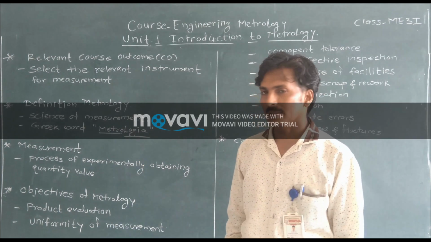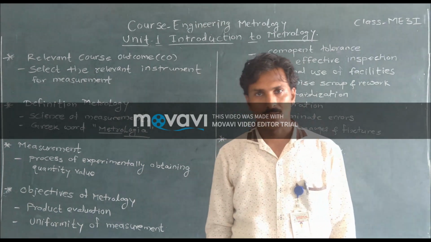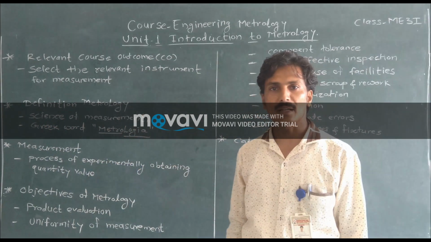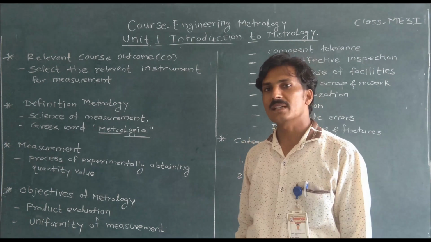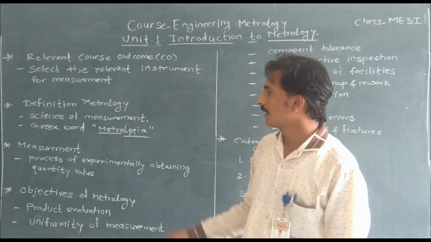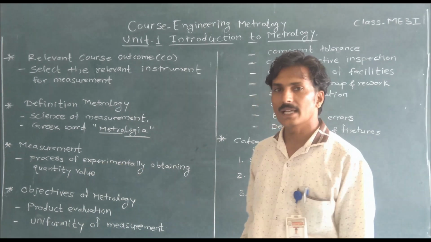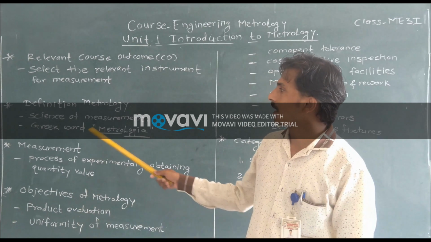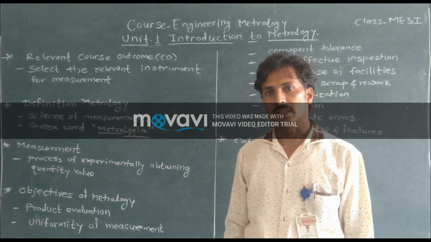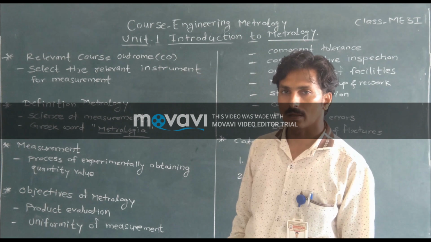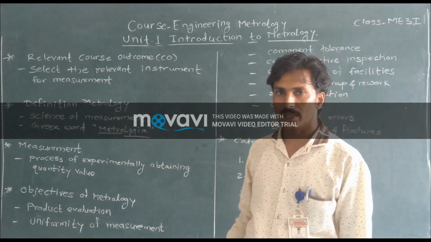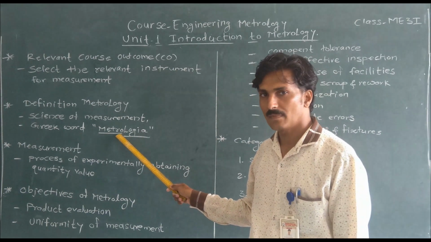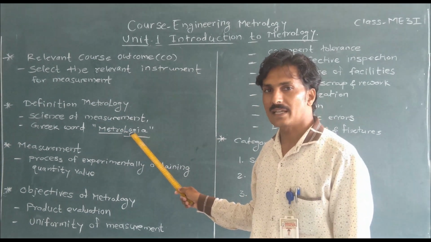First of all, we'll study the definition of metrology. Metrology is nothing but the science of measurement. Measurement is the process of experimentally obtaining the quantity value. The term metrology is derived from the Greek word metrologia, in which the first part, metro, means measurement, and logia means the science.